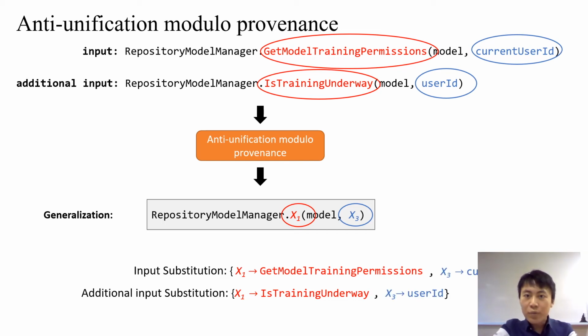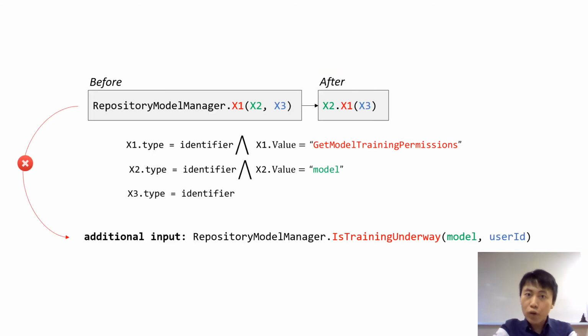Different from traditional anti-unification, we only substitute the provenance nodes. This is to avoid overgeneralization, such as generalizing the whole inputs. As we showed before, the synthesized program is too specific and cannot be applied to the additional input directly. Now we can use the generalization to help generate the additional output.